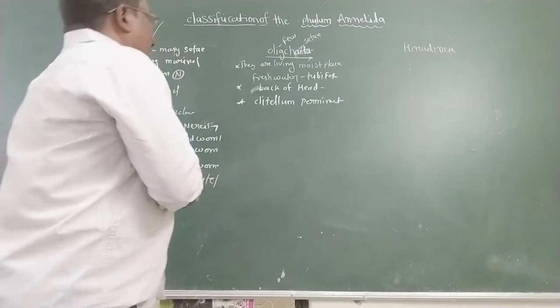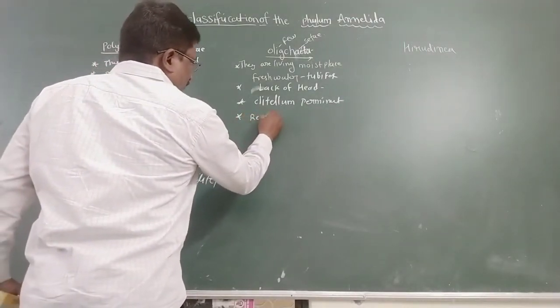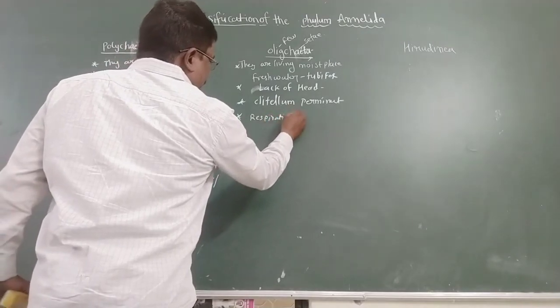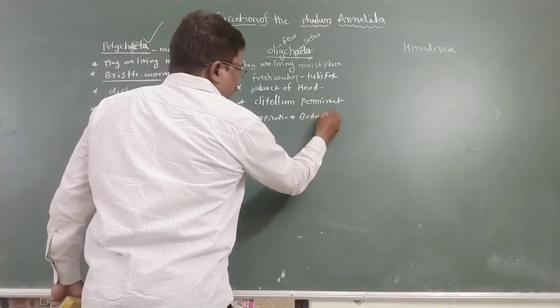As well as respiration: respiration takes place by the body wall.